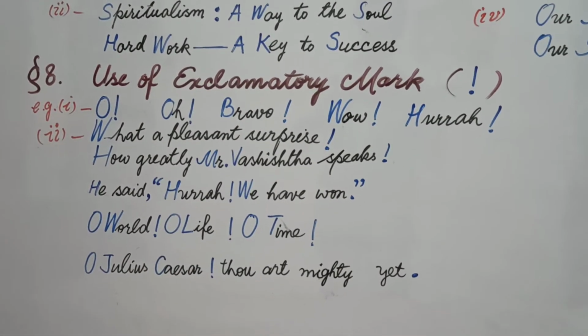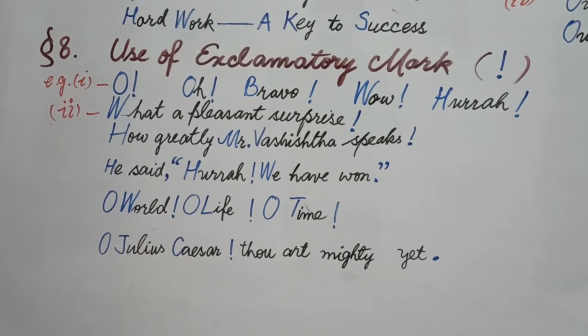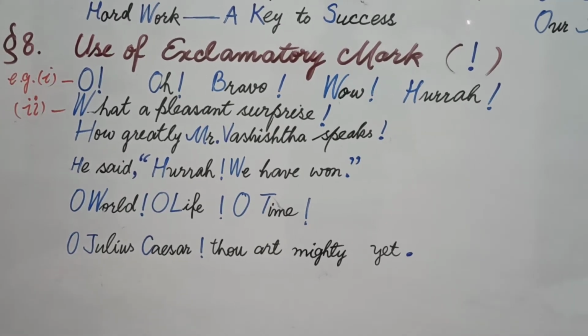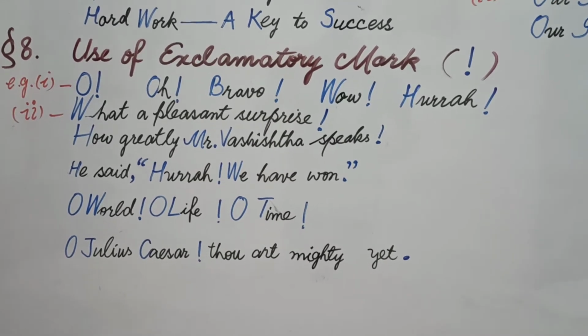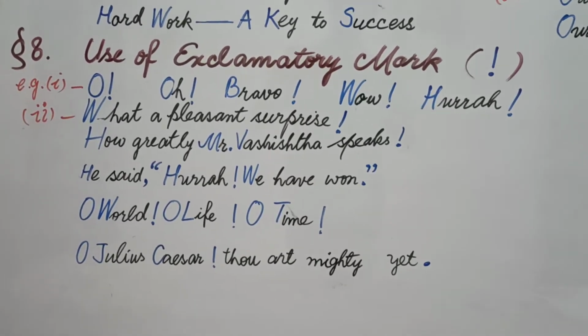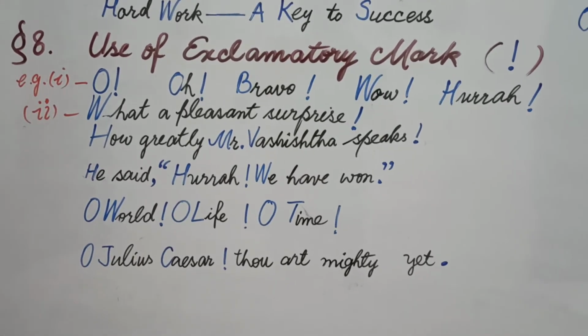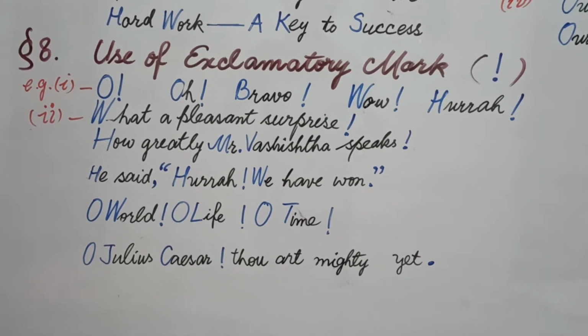Now students, let's take point number 8 of today's lecture: use of the exclamatory mark. The exclamatory mark is a bar with a full stop below it, and we use it, students, when we address somebody, or when we show our sudden feelings and emotions. Now let's see how we use it.